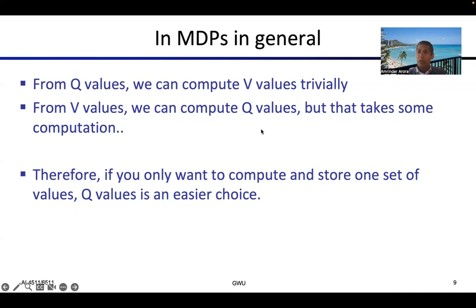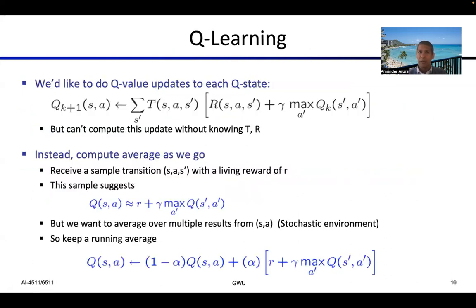From the V values, we can also compute the Q values, but it takes a little bit more computation. So for that reason, it is much more preferable that we forget about the V values and just focus on the Q values, because we can always compute the V values on demand from the Q values. So that's what we will be focusing on here.